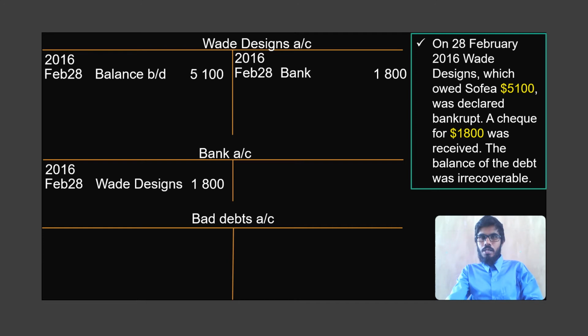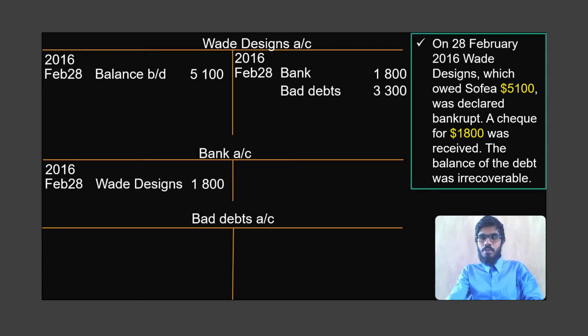And then still, if you look at the Wade Designs account, still an amount is remaining. 5,100 minus 1,800 will still be remaining if we did not decide it as a bad debt, but then we decided it. So bad debt amount of 3,300 comes on the credit side.